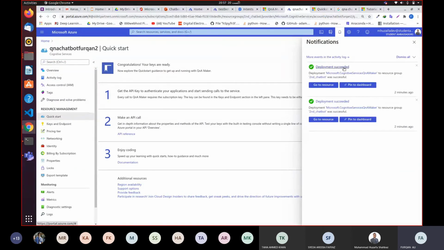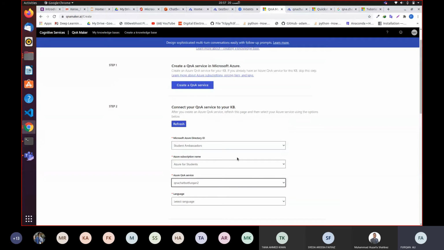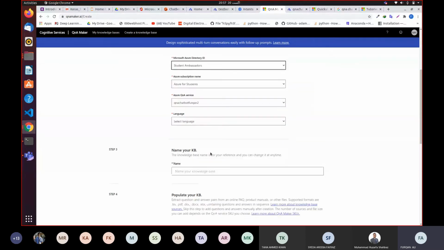If you get an error, you will get the error straight over here. You don't need to go anywhere else for checking the errors. Student ambassador accounts, subscription is Azure for Students. Yeah, so now it is working. Q&A chatbot for Khan 2. Now it is available.